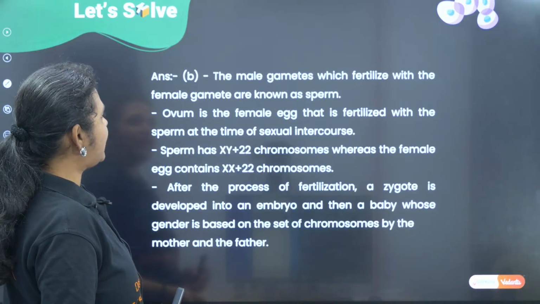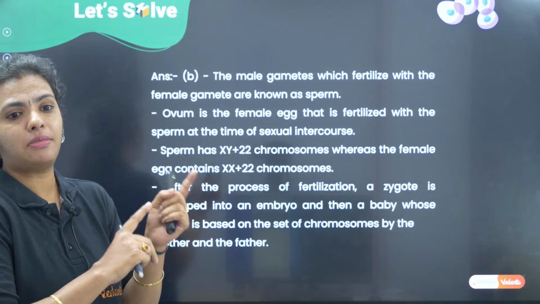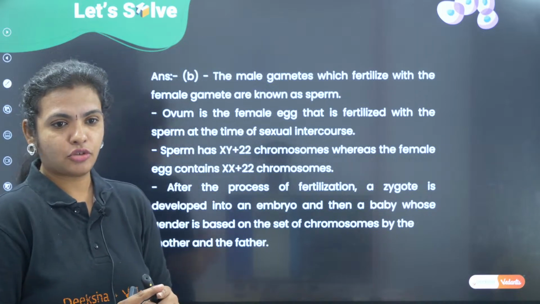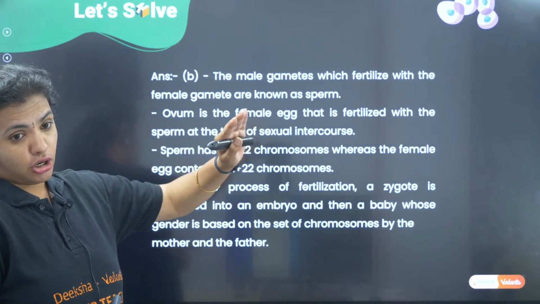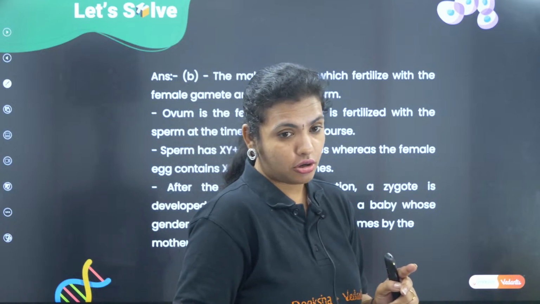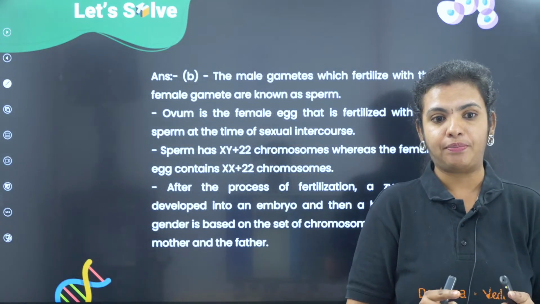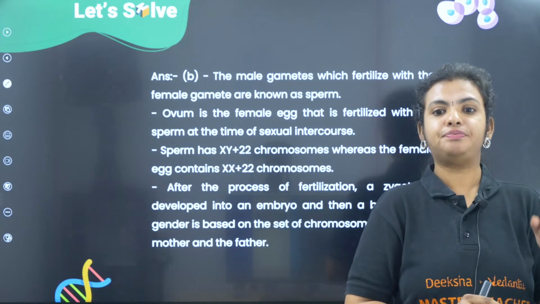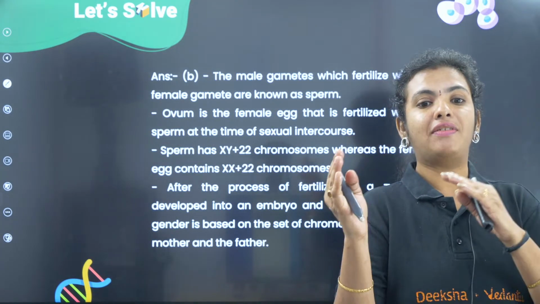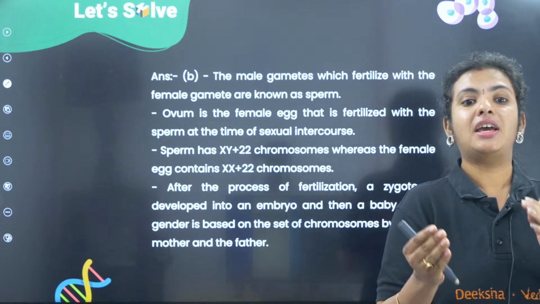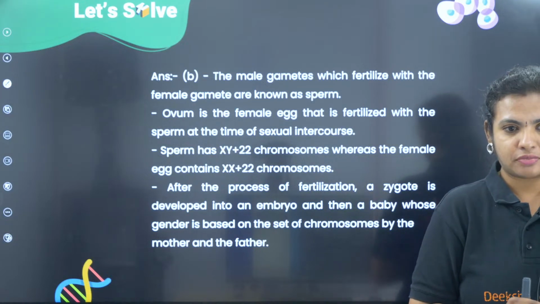All right. The next question: how is the sperm different from the egg? Sperms are going to have 22 autosomes plus the allosomes X and Y. So sperms are going to have XY chromosomes, whereas eggs are going to have XX chromosomes. Correct?